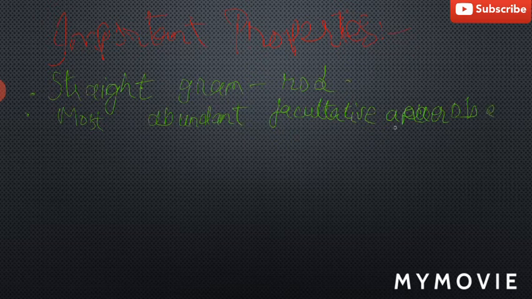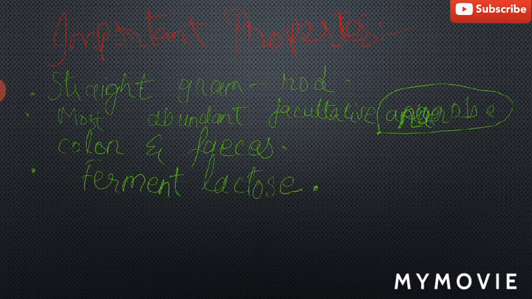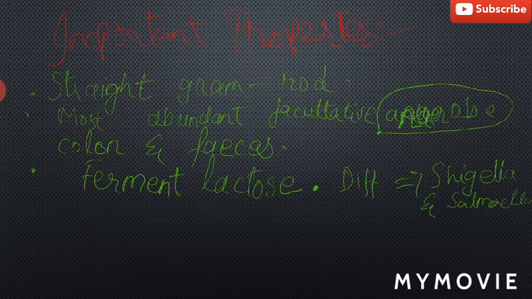and feces. Facultative means they can live in both aerobic as well as anaerobic environments. These can ferment lactose. On the basis of this fermentation reaction, we can differentiate these from Salmonella and Shigella.